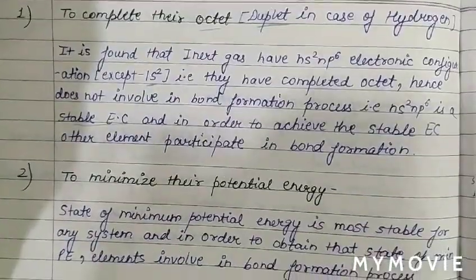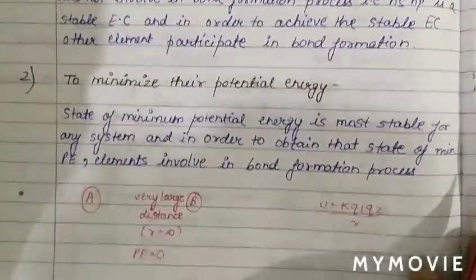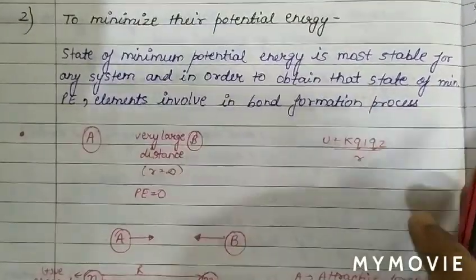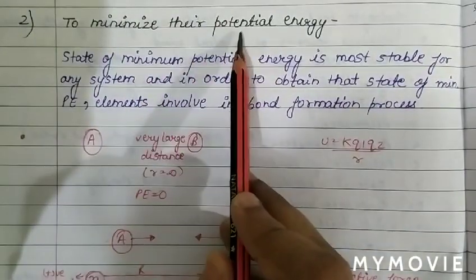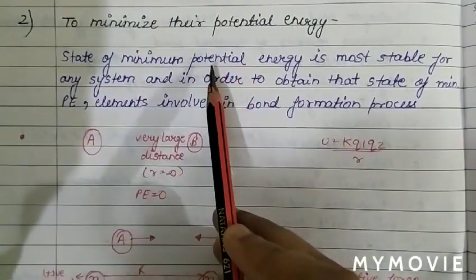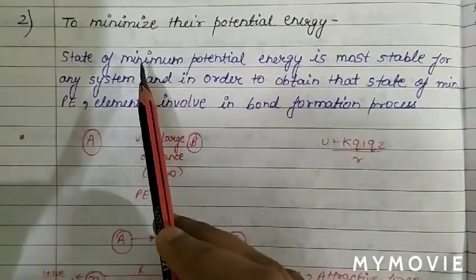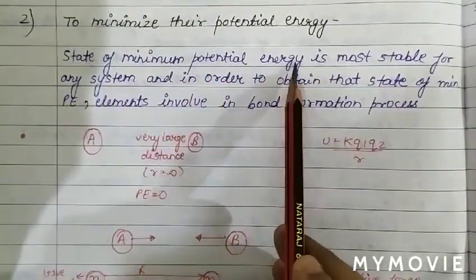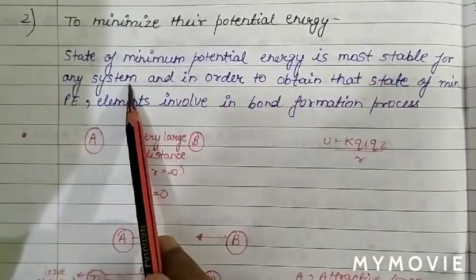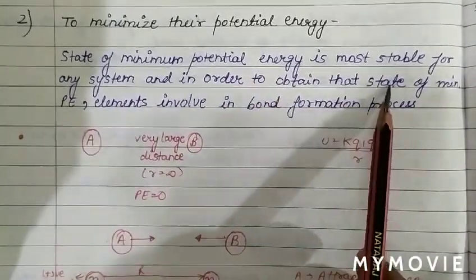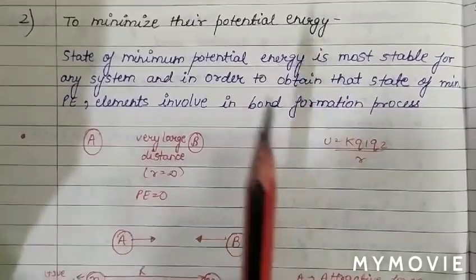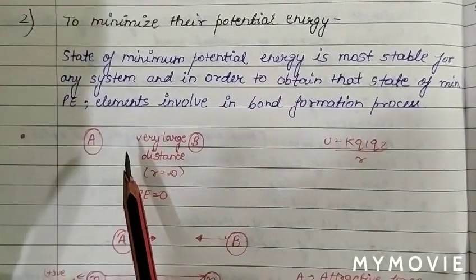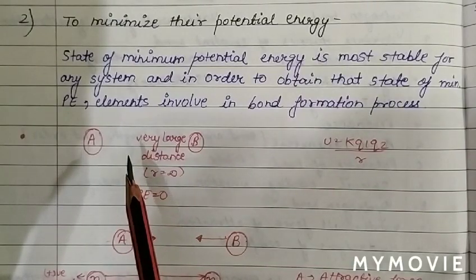Next point, what is the cause of chemical bond formation? The next is to minimize their potential energy. As we know, the minimum energy is the state of maximum stability. The state of minimum potential energy is most stable for any system. So in order to attain that state of minimum potential energy, elements get involved in bond formation. So two points we have noted: one is to complete their octet, and the second is to minimize their potential energy. These are the causes of chemical bond formation.